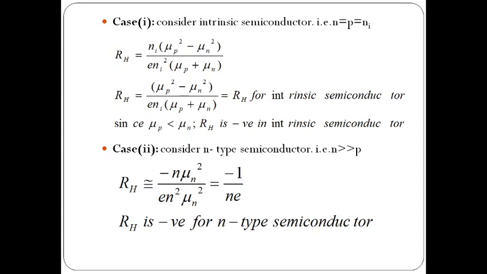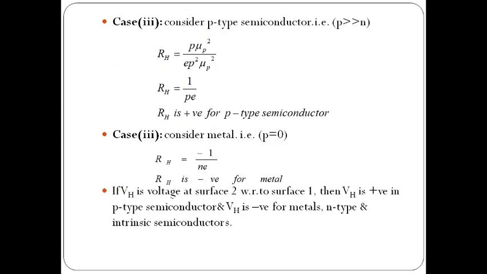In case 2, we are considering the n-type semiconductor, so n is greater than p. Here we are neglecting the p. So when neglecting p, the approximate value of the Hall coefficient RH equals to minus n mu n square by E n square mu n square. So from that, n cancels, mu n square also cancels, and it is written as minus 1 by ne. So here also the RH value is negative. So the Hall coefficient is negative for intrinsic and n-type semiconductors.